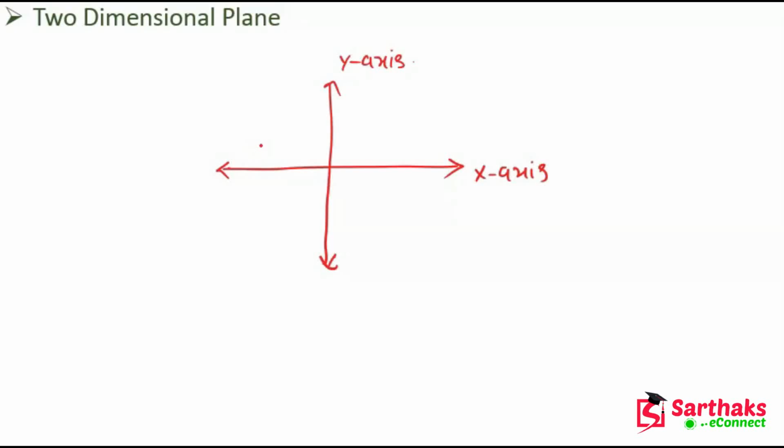And the intersecting point between these two lines is the origin. We know very well, my dear friends, the coordinates are 0, 0. Now let's suppose we are placing a point P with coordinates like x, y, which is represented in the xy plane. x and y are the coordinates of the point. I hope you understand these things.